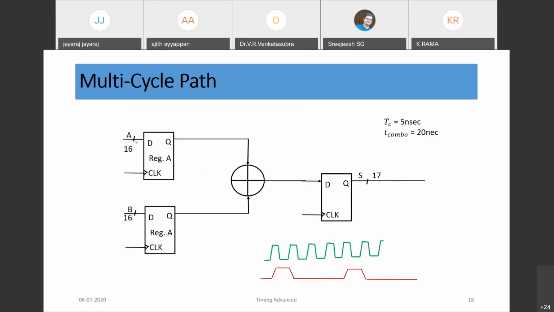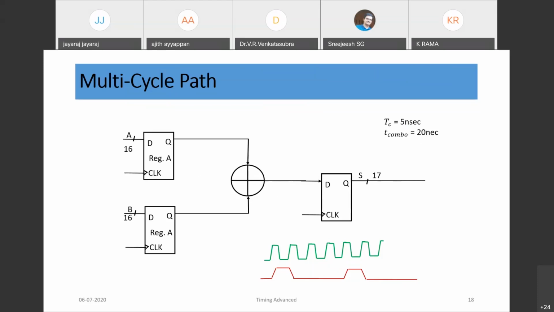But if you see the path from this D to this D, the delay would be T_PD, of course ignoring the clock skew, so T_PD plus T_combo plus T_setup of this flop. It would be more than 5 nanoseconds, minimum 20 nanoseconds for the combo logic itself. We know this path is okay, but it is taking more than one clock cycle.